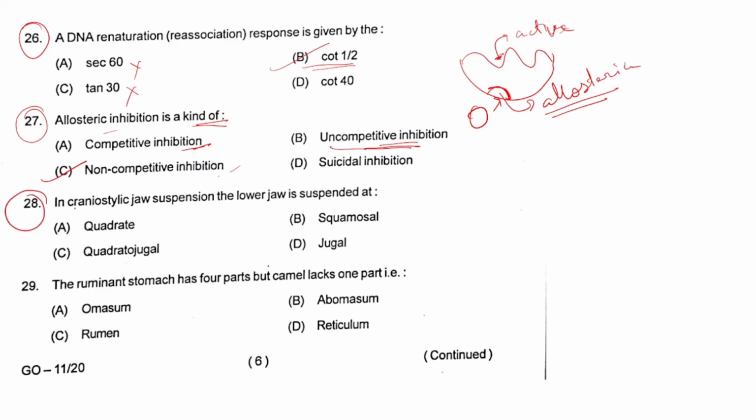Question number 28. In craniostylic jaw suspension, the lower jaw is suspended at, so the options are A, quadrate, B, squamosal. Option B will be the right answer, squamosal. Question number 29. The ruminant stomach has 4 parts, but camel lacks 1 part, and that is omasum, which is option A. So option A, that is omasum, will be the right answer.